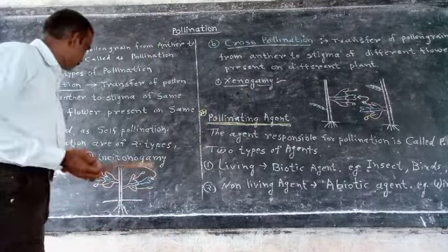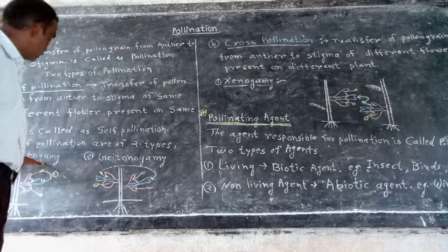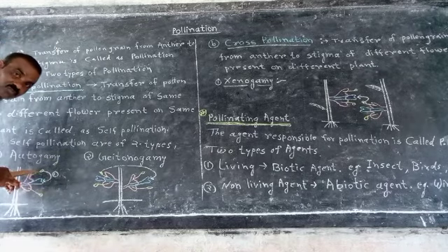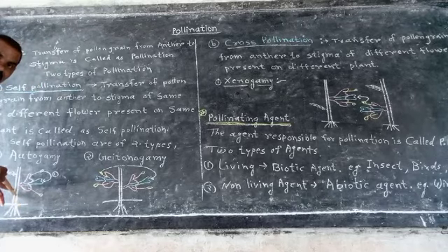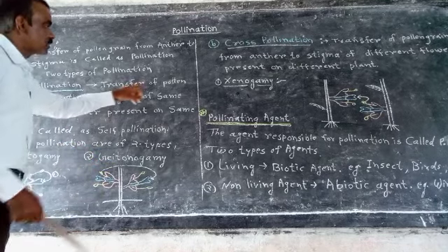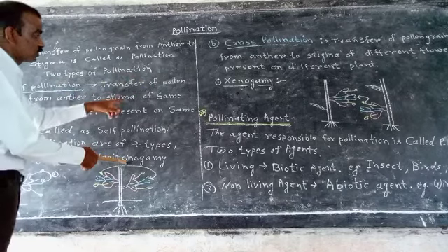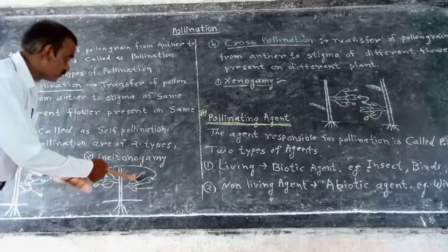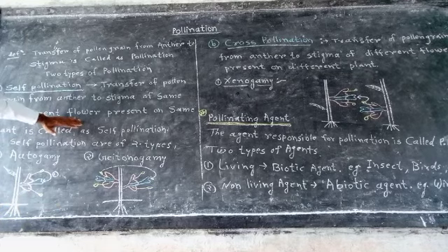How can you define autogamy? You write autogamy and define. Autogamy means transfer of pollen grain from anther to stigma of same flower present on same plant. That is called as autogamy. What is geitonogamy? Transfer of pollen grain from anther to stigma of different flower present on same plant.